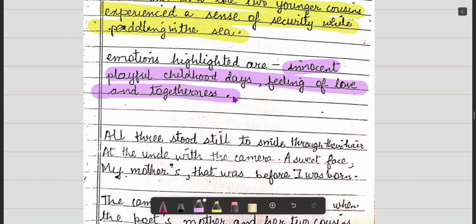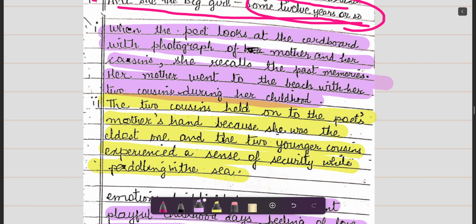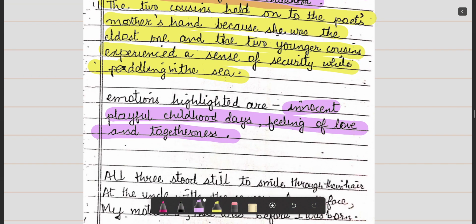The cardboard shows that when the poet looks at the cardboard with the photograph of her mother and her cousins, she recalls the past memories of her mother going to the beach with her two cousins during her childhood. The two cousins held on to the poet's mother's hand because she was the eldest one, and the two younger cousins experienced a sense of security while paddling in the sea. The emotions highlighted here are innocent, playful childhood days, and a feeling of love and togetherness. These are the important emotions highlighted here.